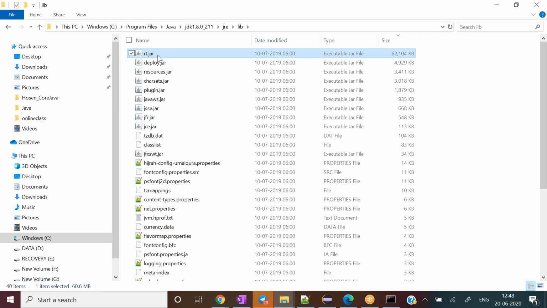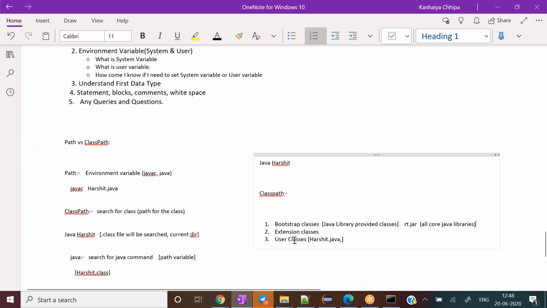So whatever packages or things Java provides to us, what you have heard as core Java, everything exists in this jar, this big zip file. So one thing is for sure, now coming back to that particular three classes diagram, the extension classes. We have looked into that part, that every core Java library is coming from the rt.jar file.